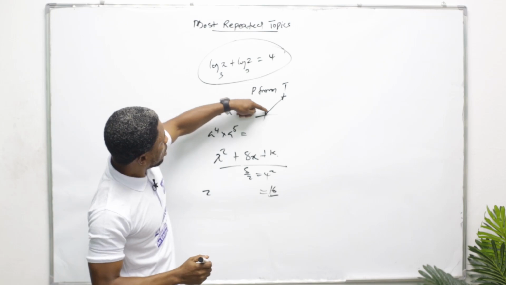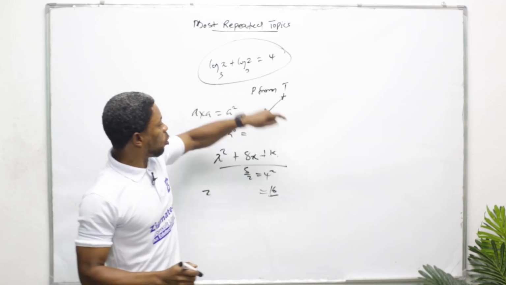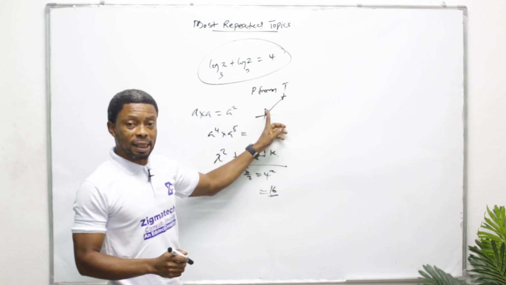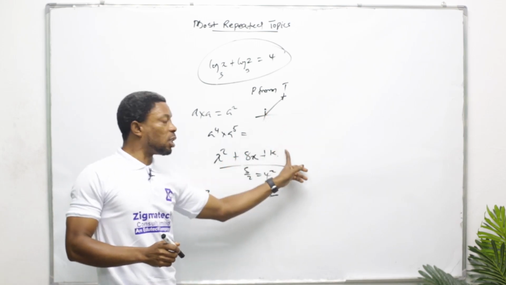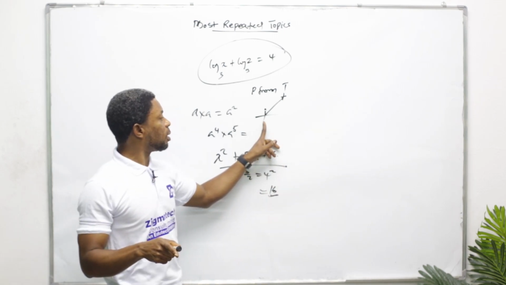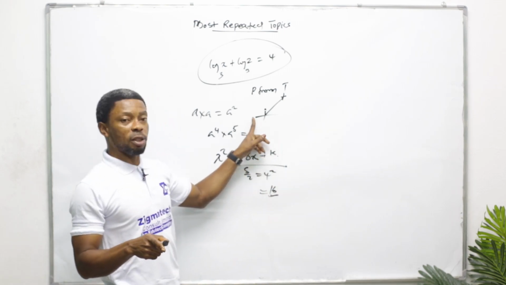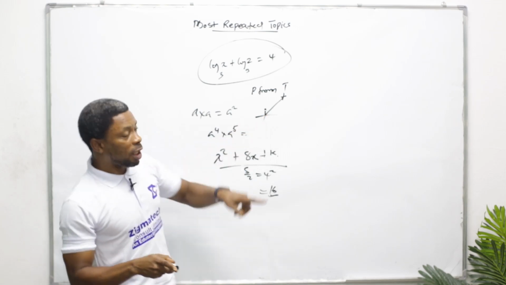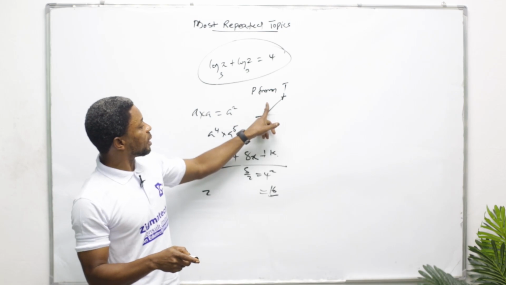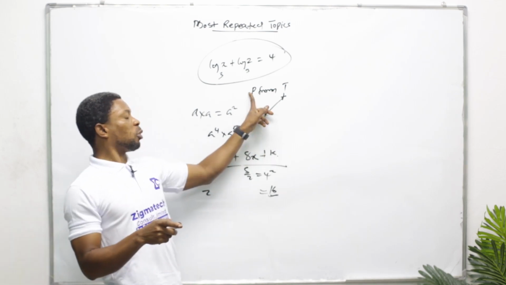Now, if the angle is an acute angle, we find here. If the angle is more than 90 but less than 180, you see it in this quadrant. If the angle is greater than 180 but less than 270, you see it in this quadrant. If that angle is greater than 270 but less than 360, that angle, you find it here.